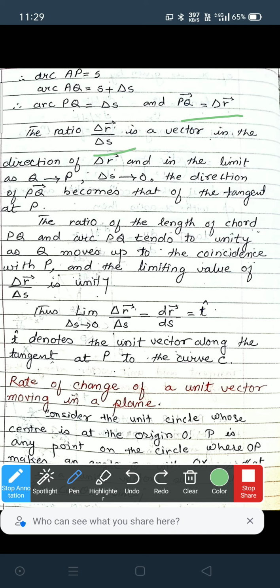The ratio delta r by delta s is a vector in the direction of delta r, and in the limit as Q tends to P, delta s tends to 0. As Q tends to P, the curve comes closer and closer to P, that is, delta s tends to 0. The direction of PQ becomes that of the tangent at P.